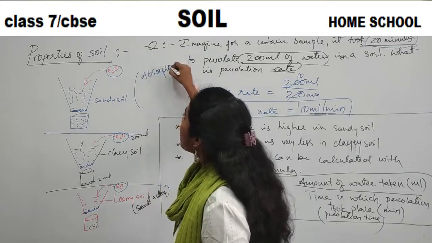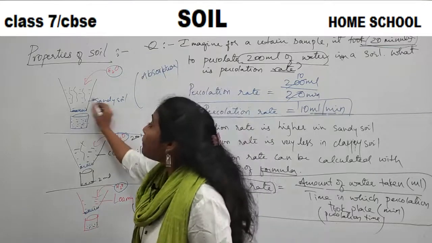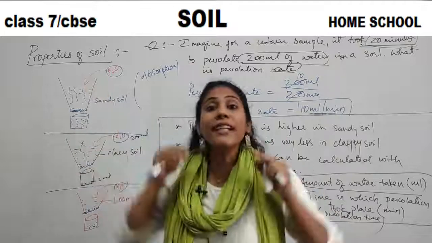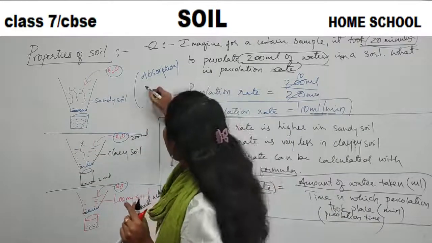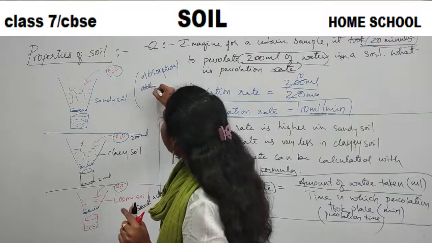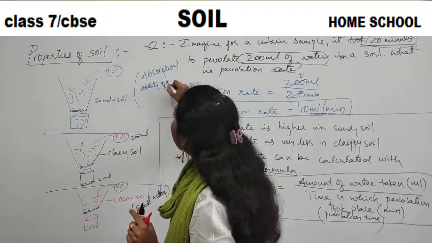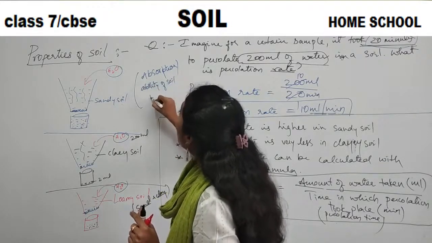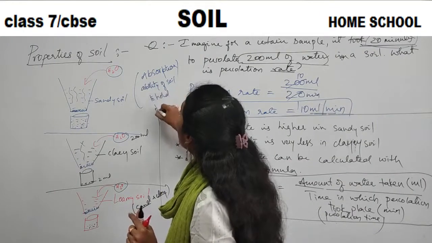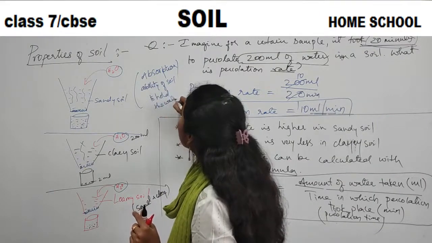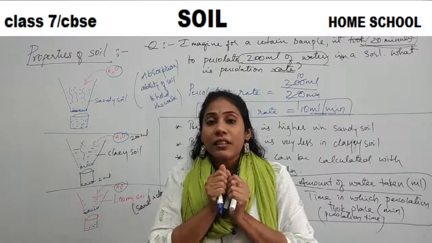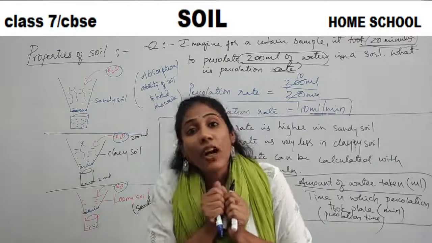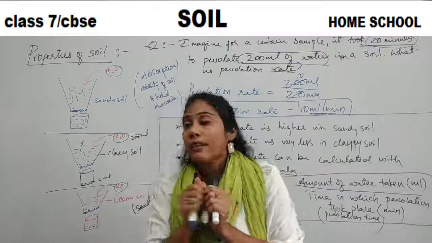Absorption of water means what? Ability of soil to hold the water with itself. Understood? Absorbing means holding water with itself. That is what we call absorption of water.